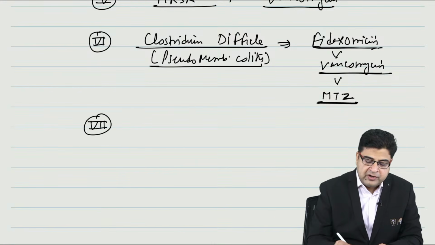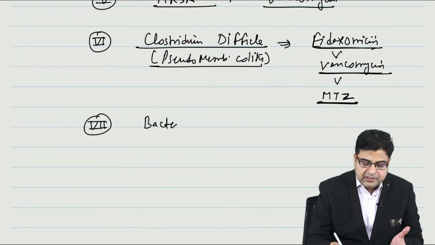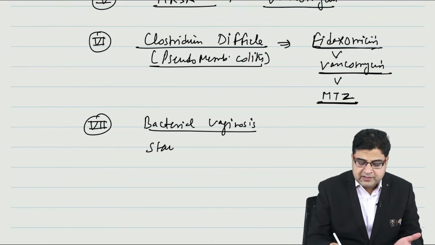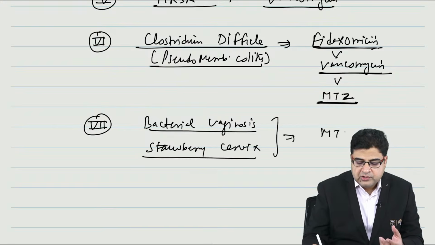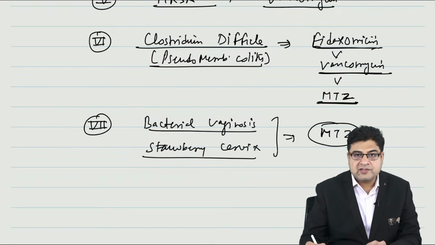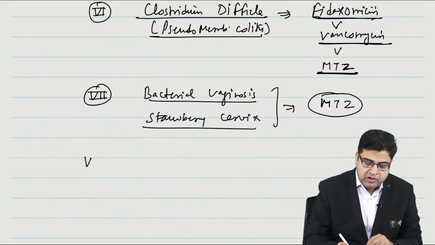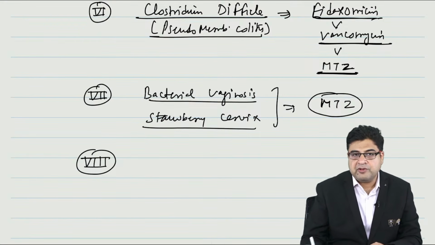They can ask what is the drug of choice for bacterial vaginosis. What is the drug of choice for strawberry cervix? So for all these we give metronidazole. So in this way you have to make a list of various infections and you have to mug up the drug of choice for all these types of infection.